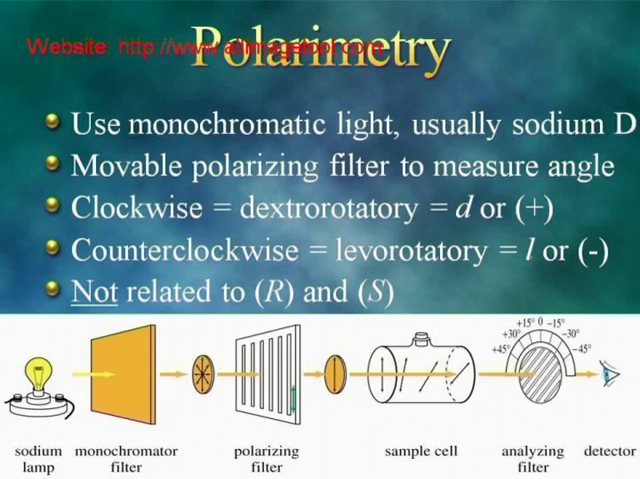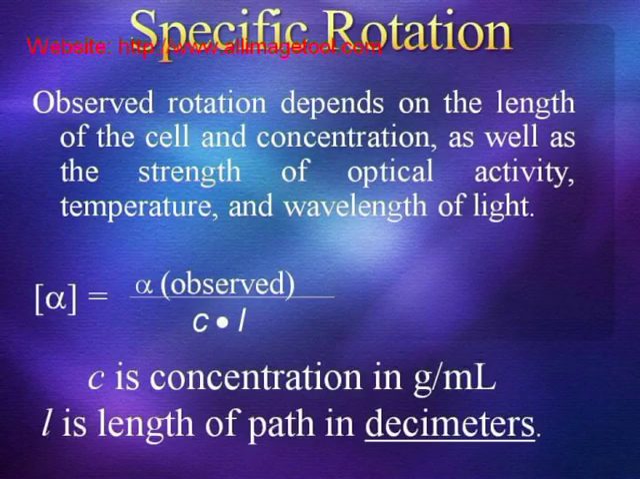If the sample solution rotates the plane of plane polarized light towards the left, or in counterclockwise direction, then it is called levorotatory, represented by small l. If the sample solution does not rotate the plane of plane polarized light, then it is called a meso compound or meso sample. Rotation obtained from the earlier experiment is the observed rotation. Observed rotation depends on the length of the cell and concentration, as well as on the strength of optical activity, temperature, and wavelength of light.